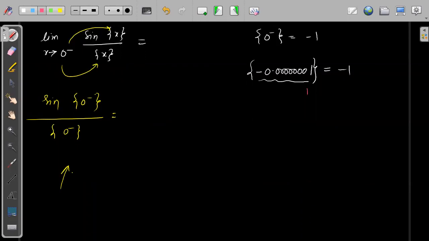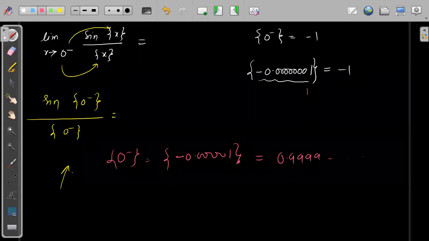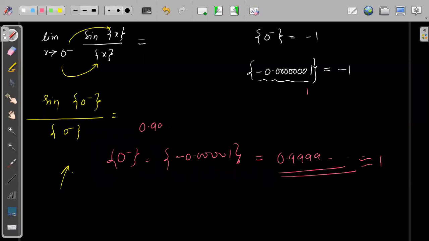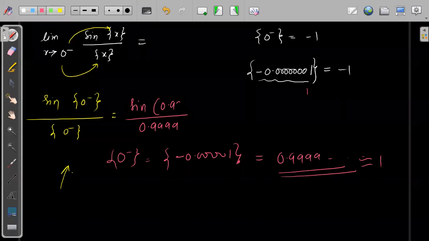fractional part of 0 minus, I can write as minus of 0.00001, right? So the fractional part of this will become 0.999999 and so on. Very close to 0 minus, the fractional part will become almost equal to 1. So this is almost 0.9999 divided by sine of 0.9999.